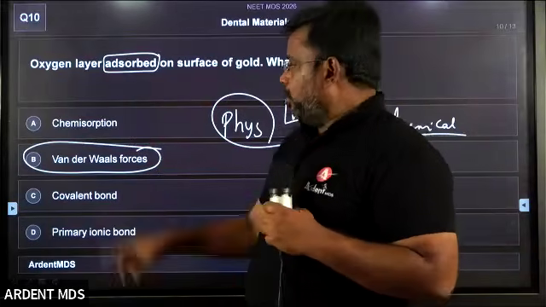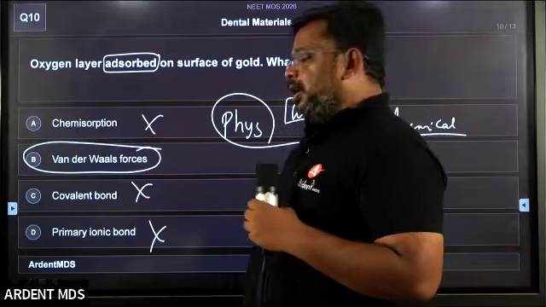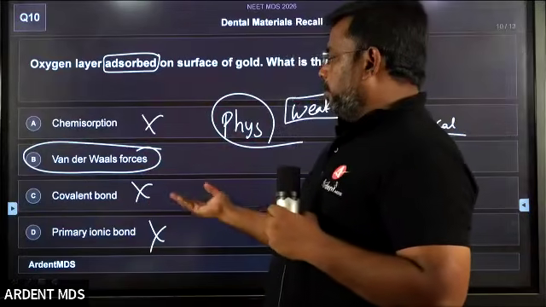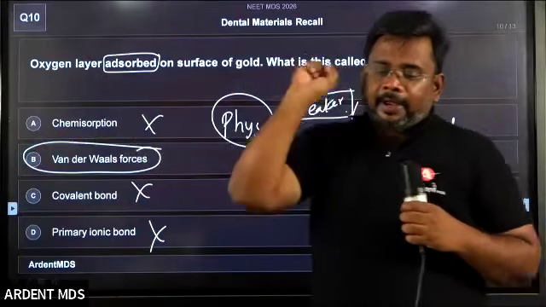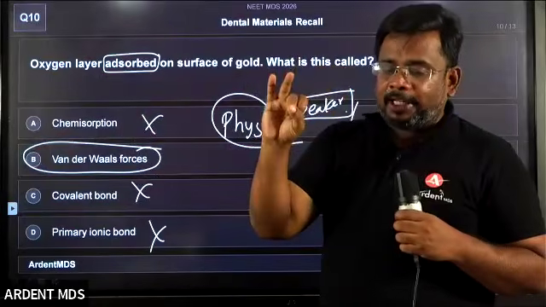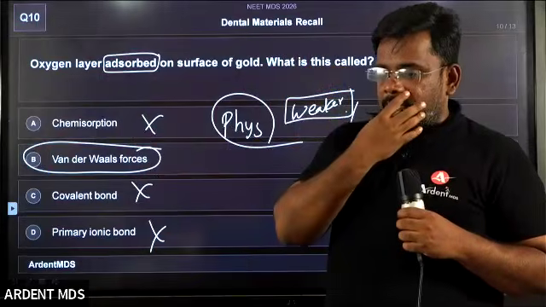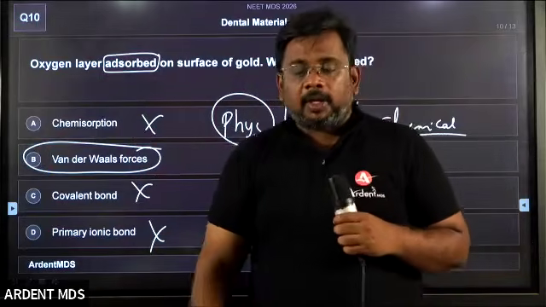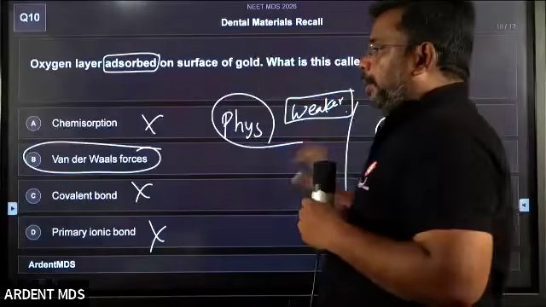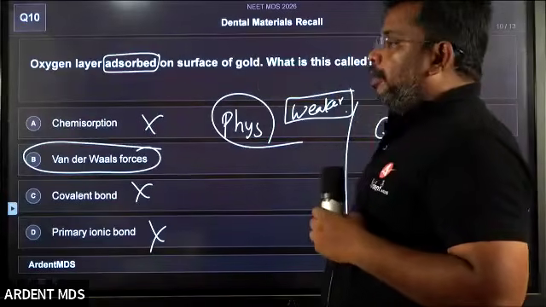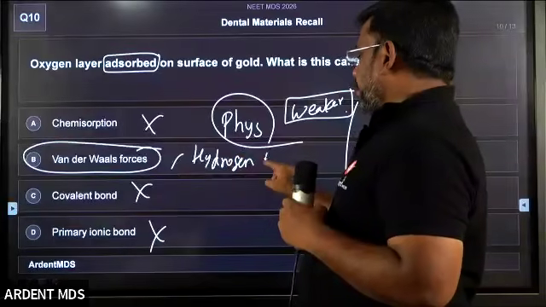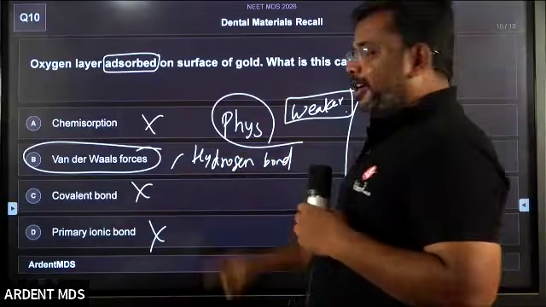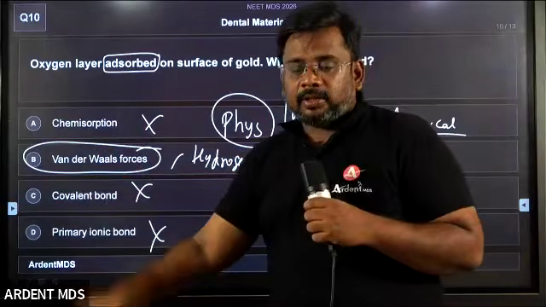Chemisorption is then absorption. Since you are eliminating these three, I'm going for the remaining one, which is van der Waals force. Students, clear? Covalent bond, ionic bond and metallic bond are called primary bonds, usually chemical in nature. Van der Waals force and the hydrogen bond are called physical bonds, weaker in nature.